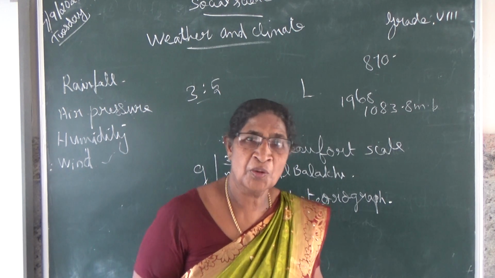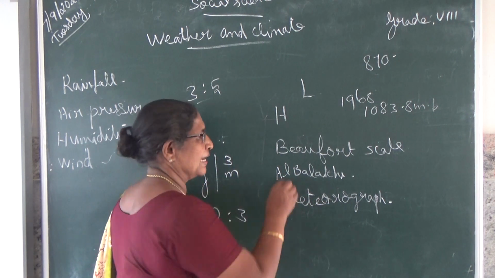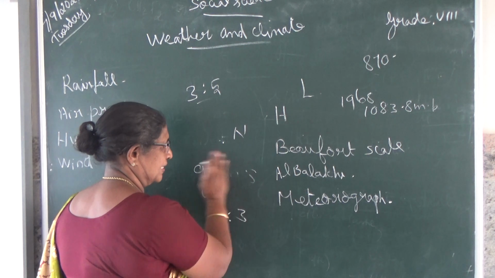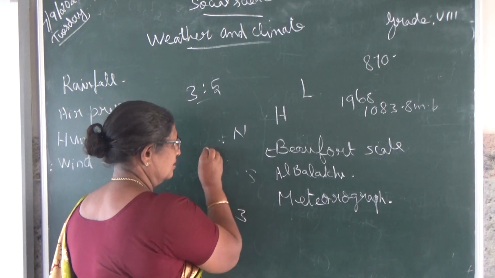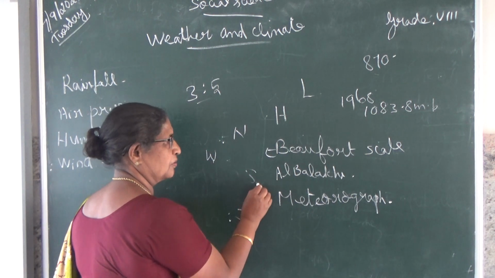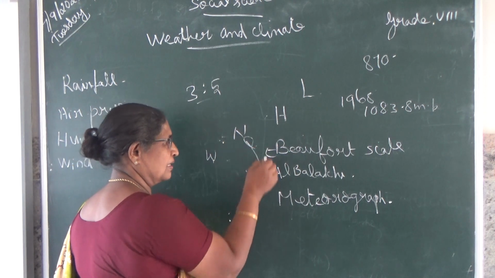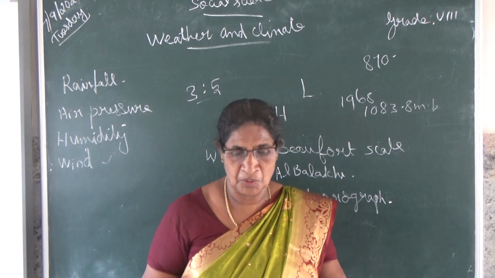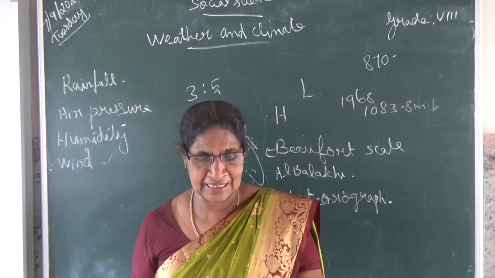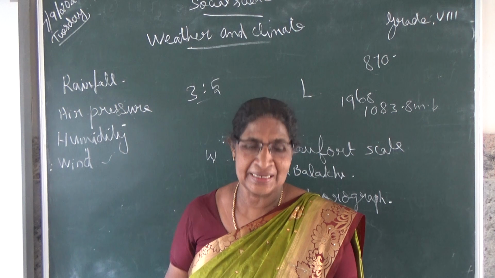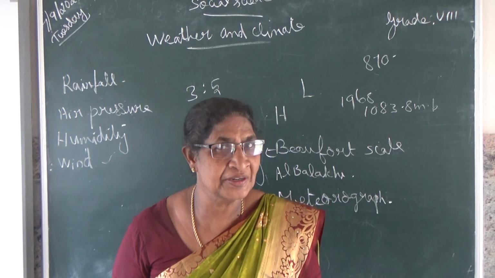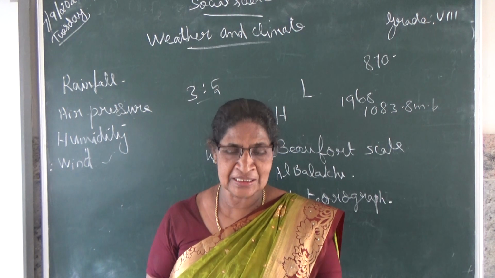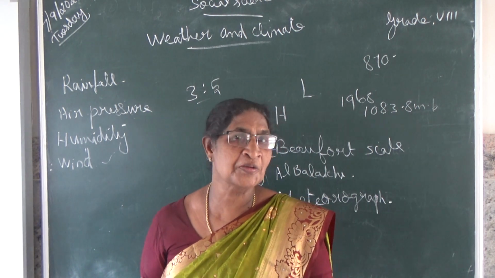If you know the north, south, east, west directions, if that wind blows from here to here, it means always the same direction throughout the year. That is called planetary wind or permanent wind. What is a permanent wind? The wind that blows in the same direction throughout the year.